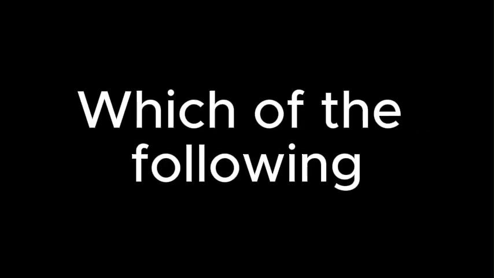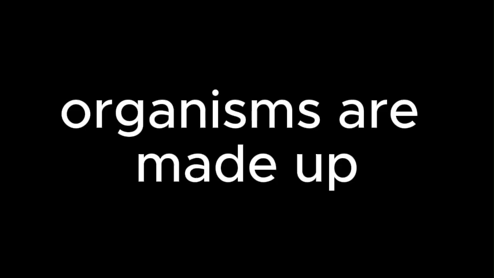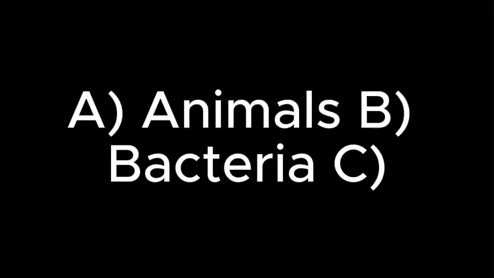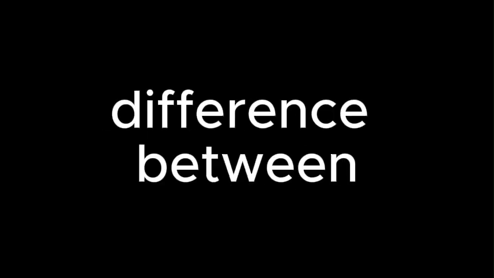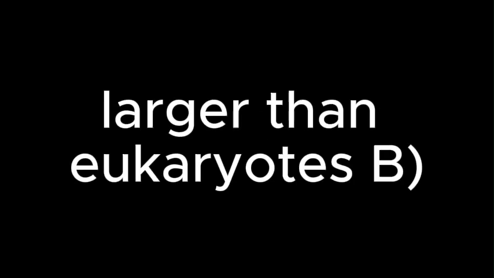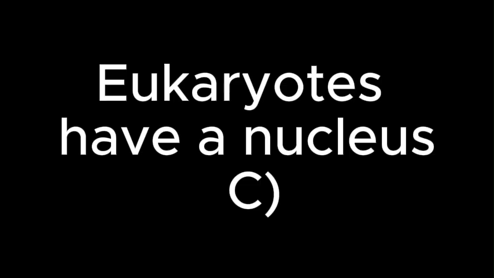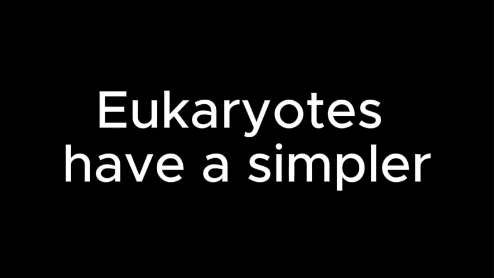2. Which of the following organisms are made up of prokaryotic cells? A. Animals, bacteria, plants, fungi. 3. What is one key difference between prokaryotes and eukaryotes? A. Prokaryotes are larger than eukaryotes. Eukaryotes have a nucleus. Prokaryotes have mitochondria. Eukaryotes have a simpler structure.